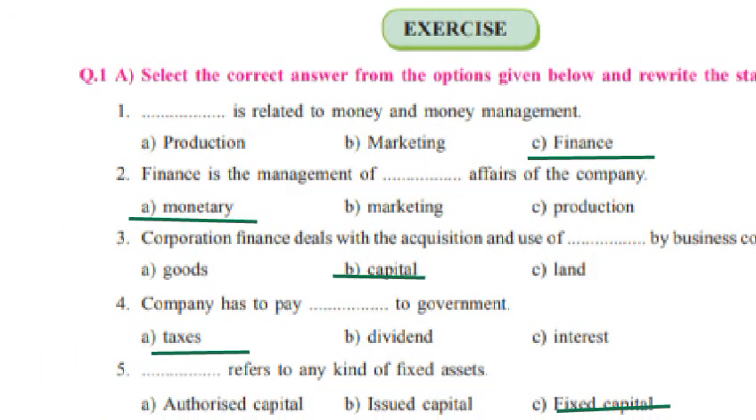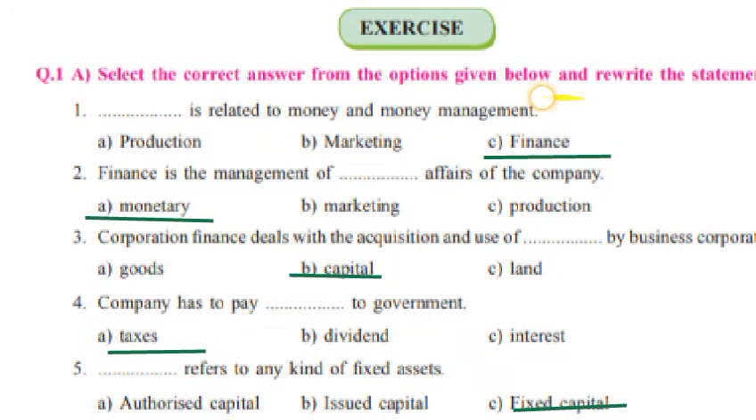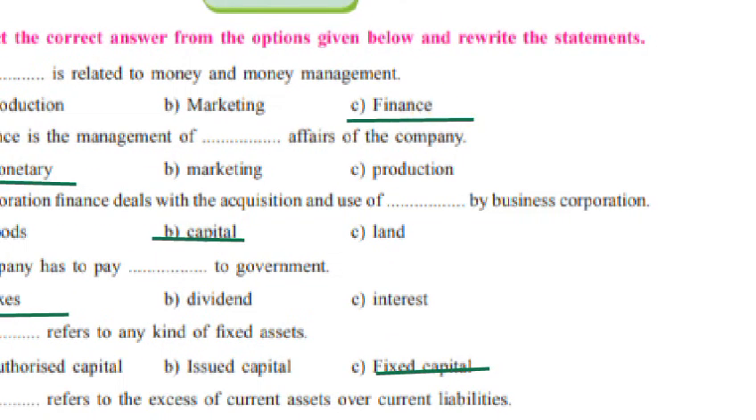Question number 1. Select the correct answers from the options given below and rewrite the statement. First, dash is related to money and money management. Answer is finance. Second, finance is the management of the dash affairs of the company. Answer is monetary. Third, corporate finance deals with the acquisition and use of dash by business corporation. Answer is capital.